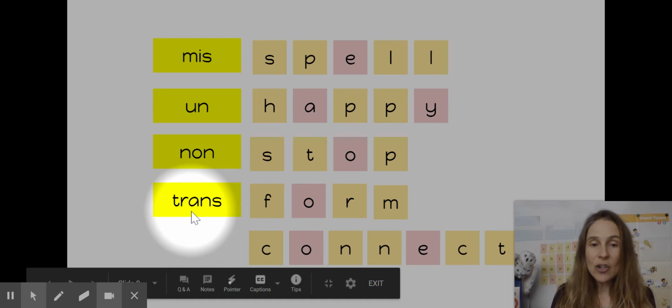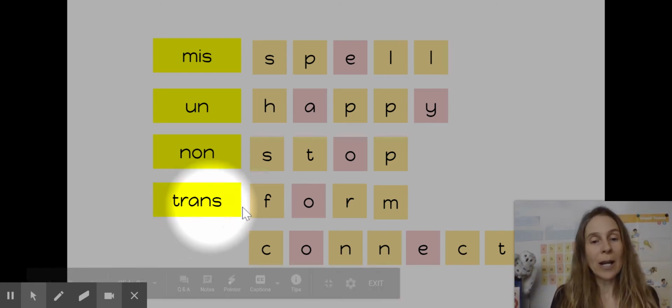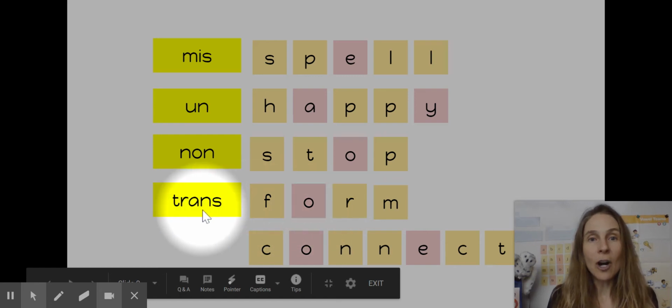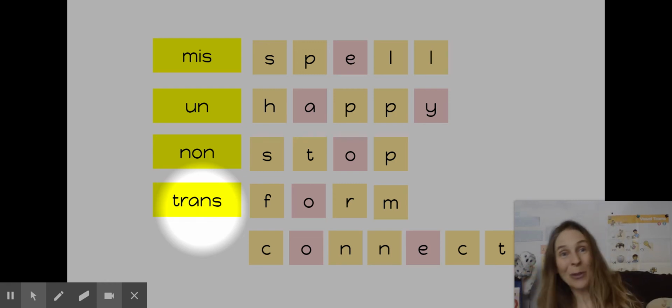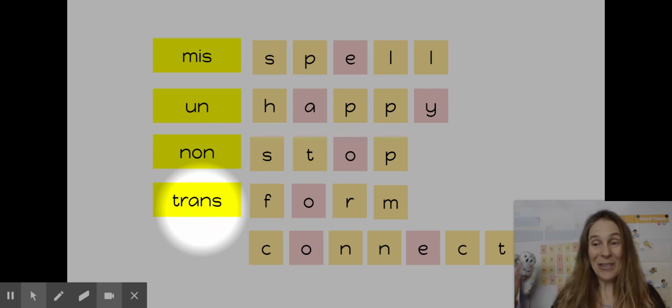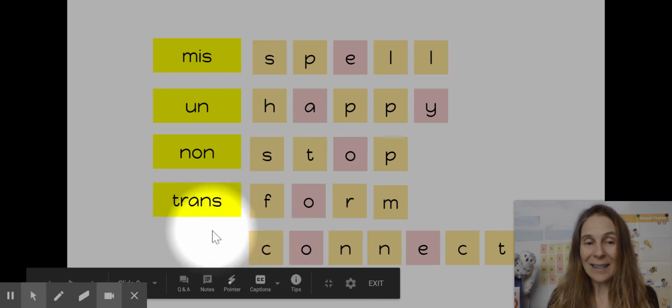So I'm changing from one thing to another thing. I'm going to transform. On Halloween, we all transform from Miss Rachel or kids to something else. We transform. Transform.